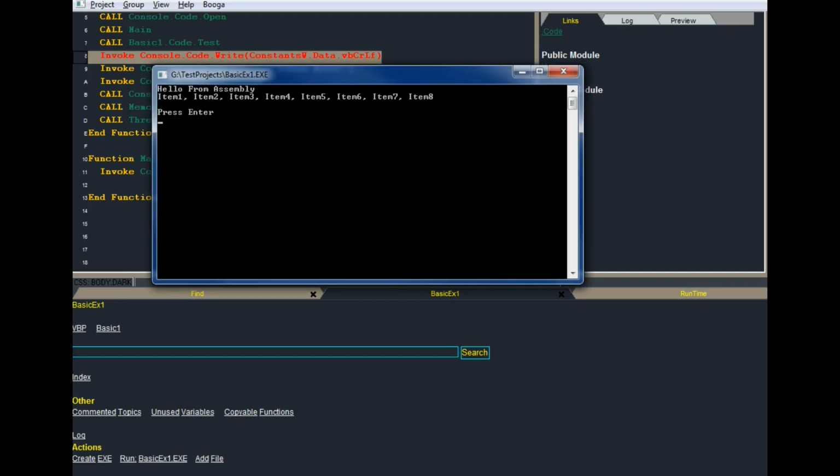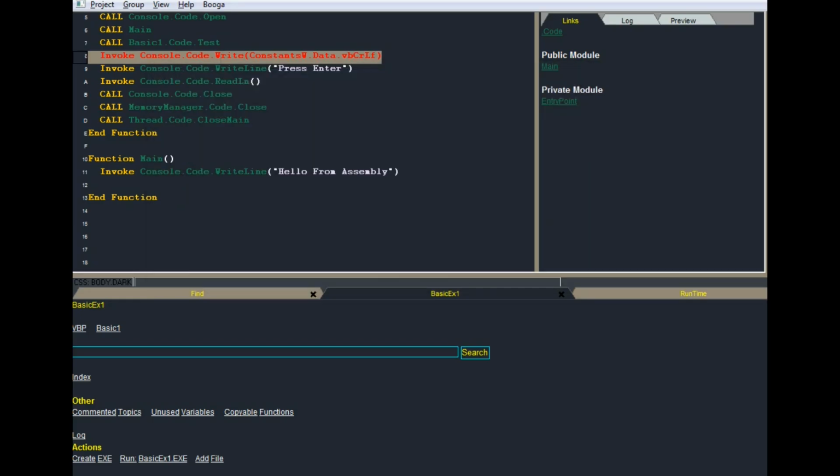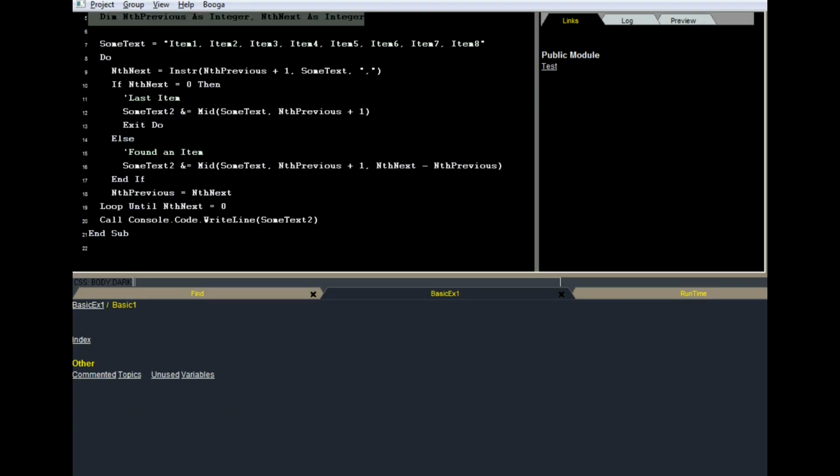And there we go. Hello from assembly. And there's our items parsed one at a time through a little comma separated parse loop, all written in BASIC. And that's kind of cool. I've been doing assembly for quite a long time here on this compiler. It's kind of nice to be able to type some BASIC in.